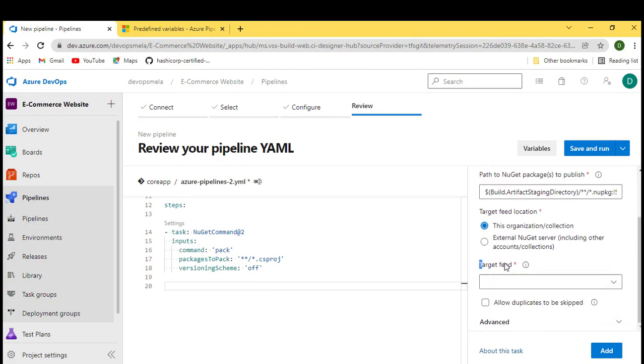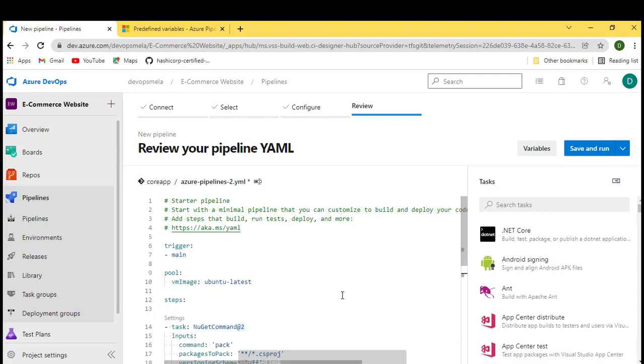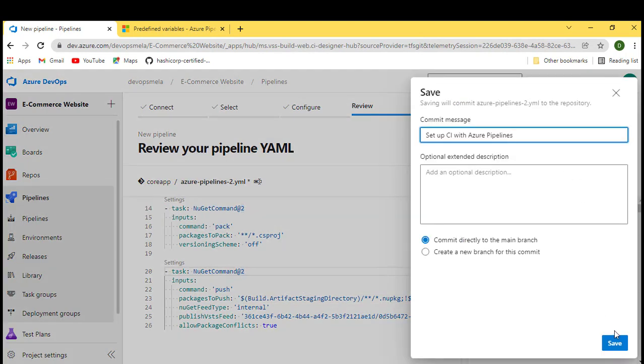In the target feed, I'm selecting team feed, which is what we have created. For allow duplicates to be skipped, I'll check this, because if there are duplicate packages, I don't want them. Simply click over here and I'll add this task. That's it, we are done with this. The build pipeline is ready. It will create one more YAML file in my repository, and my build will start. Let me save this for now.